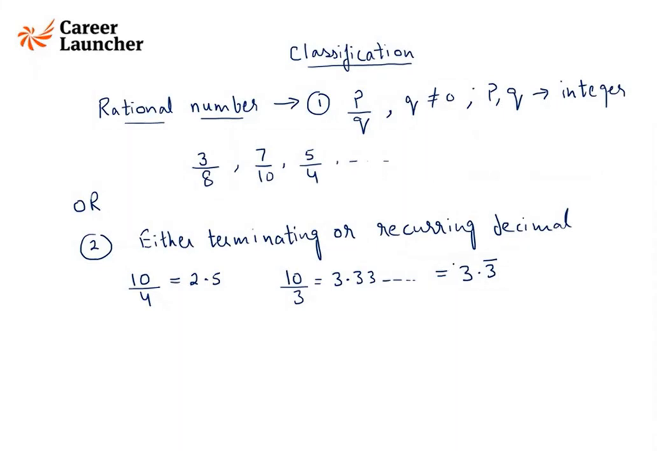It will never terminate. So we can say a rational number is a number which can be written in p by q form. q should be non-zero because division by 0 is not defined, and p and q need to be integers. Or we can say a number which is either a terminating decimal or a recurring decimal is a rational number. Okay, then second is irrational numbers.